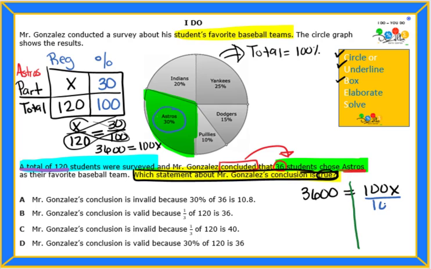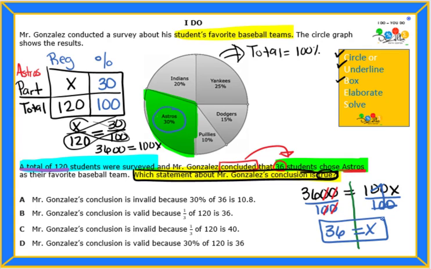So if we divide by 100, we will turn that into 1x, and we will isolate it just like we wanted to. But whatever we do to one side in an equation, we have to do it to the other side. We have to keep it balanced. So now I have 3,600 divided by 100. We can divide both of those by 100. And remember, when I'm dividing by 100, those two zeros are going to go away. So same thing, 100 divided by 100 is going to be 1. So we're going to get rid of those two zeros. So 36 divided by 1 is 36. So x equals 36.